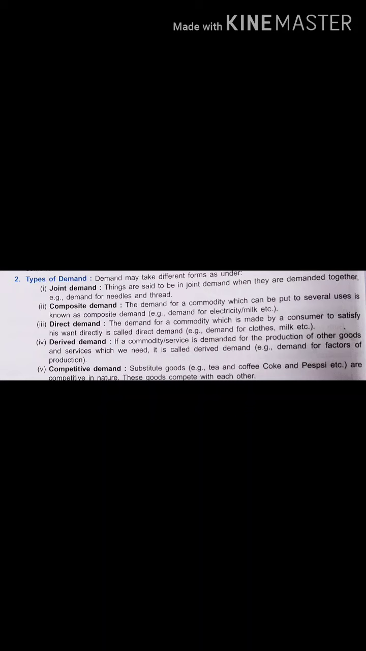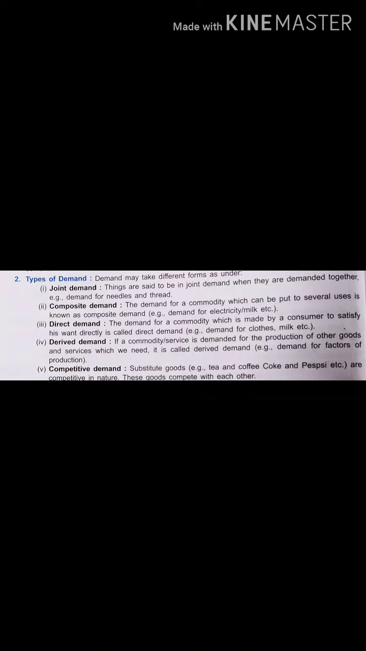Or you can say milk. What can you do? You can drink milk, you can also make byproducts like curd, paneer. So that is composite demand. Steel, you take steel, what can you do with steel? You can make car bodies, you can make cooler bodies, you can make utensils. So that type of commodity which has multiple uses. Okay, next is direct demand.